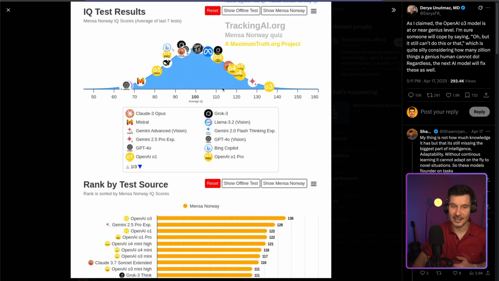Next, let's have a look at IQ test results. While IQ scores aren't everything, it's pretty remarkable to see all three topping a leaderboard designed to measure human intelligence. This gives us a sense of the reasoning power packed into these models.